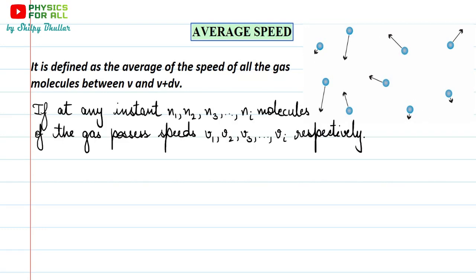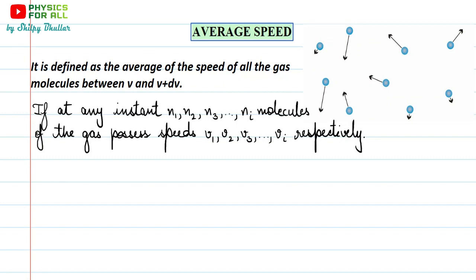We have this range V and V plus dV, and now we consider that at any instant N1, N2, N3 and so on up to Ni molecules possess the speeds V1, V2, V3 and so on up to Vi. So there are N1 molecules which have speed V1, N2 molecules which have speed V2, and N3 is the number of molecules which possess speed V3.